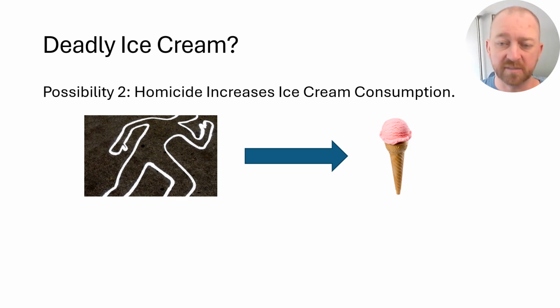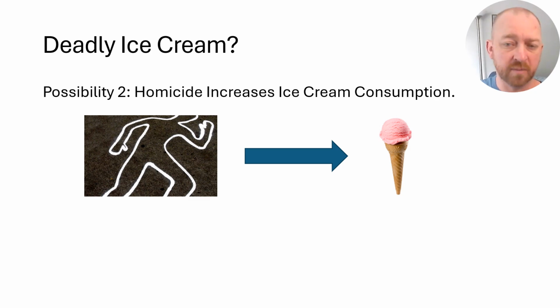However, the second possibility could be just as likely. It could in fact be that variable B is influencing variable A. What I mean here is that it could be that as the homicide rate increases, so too does the ice cream consumption. In other words, people are murdering others and then maybe they get a craving for ice cream. Maybe there's something about murdering another person that drives you to want to cool down, refresh yourself and replenish your energy using ice cream, right? That's possible. Now, the problem here is that with a positive correlation, I don't know which of those it is, or if it's either of those two.